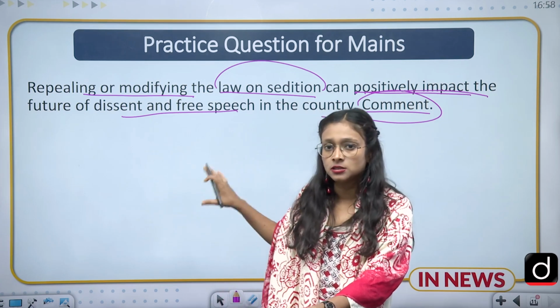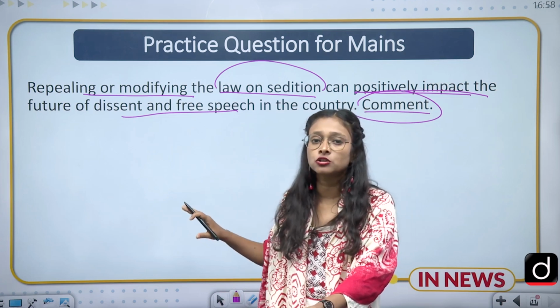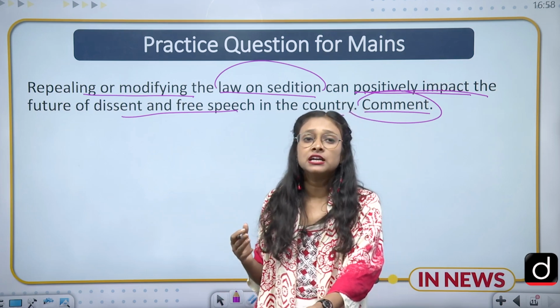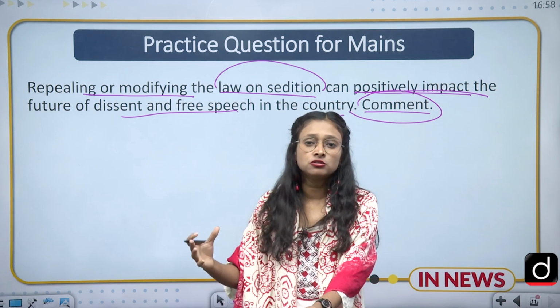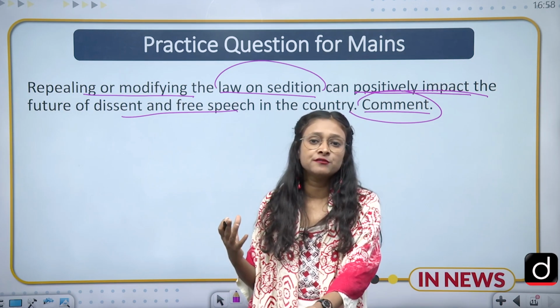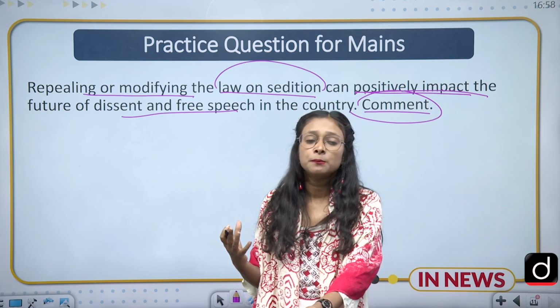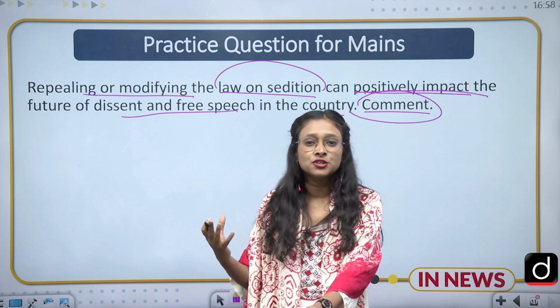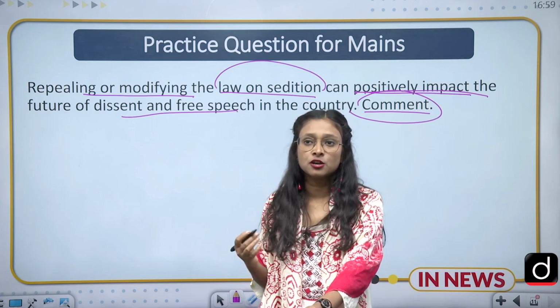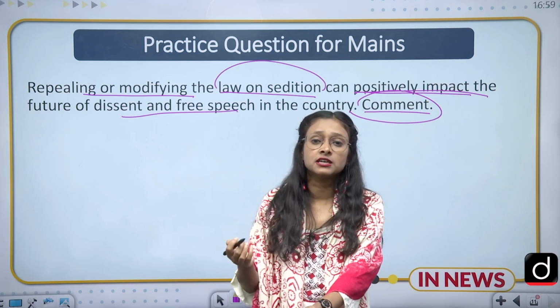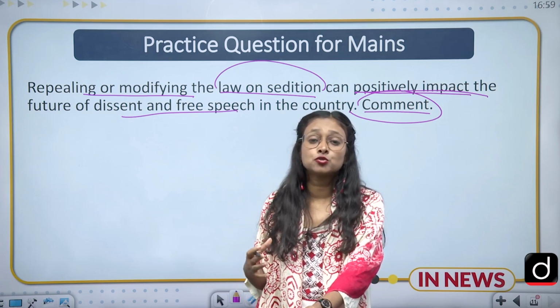You have to write this in the main section, and in the conclusion you have to show the way forward: India should dilute this law, because many times we have seen false cases, and many people are surviving in jail because they were arrested in false cases. These kinds of things should be avoided.